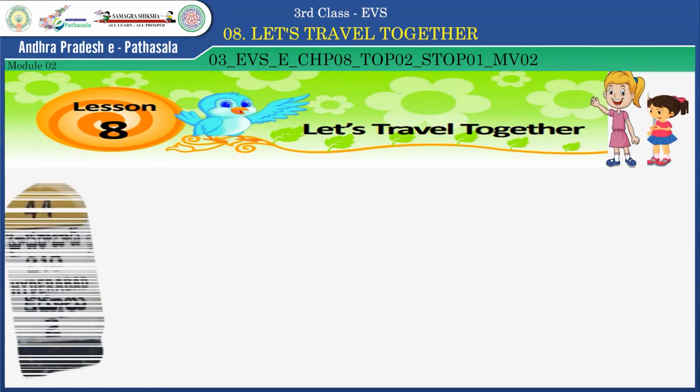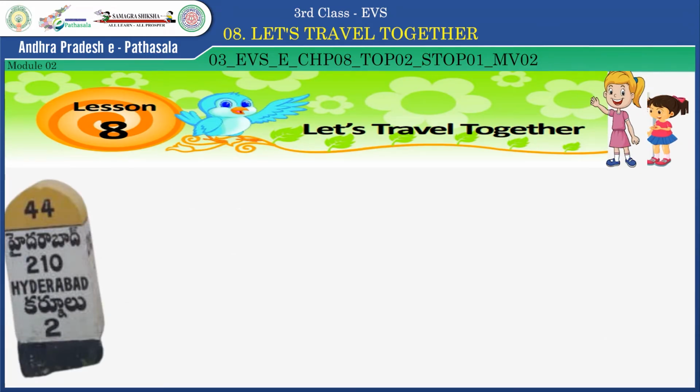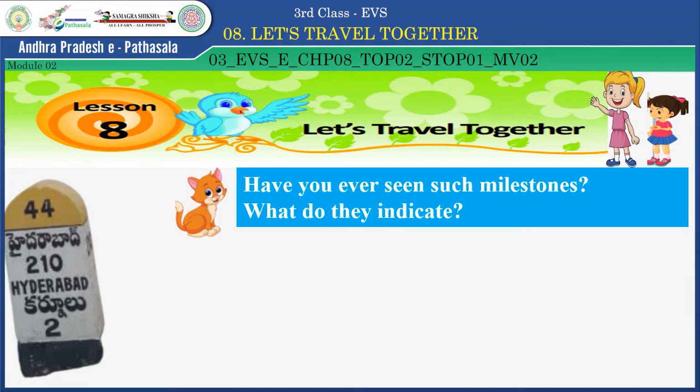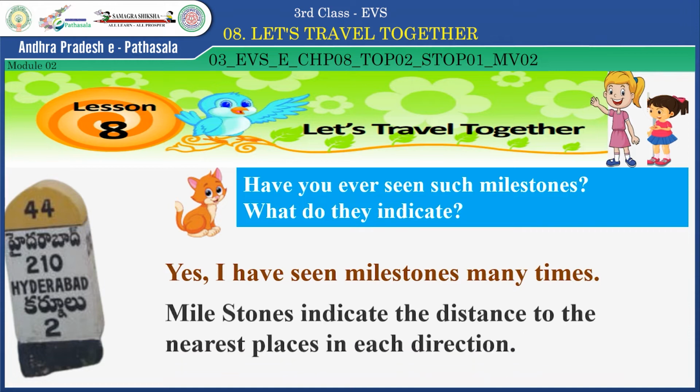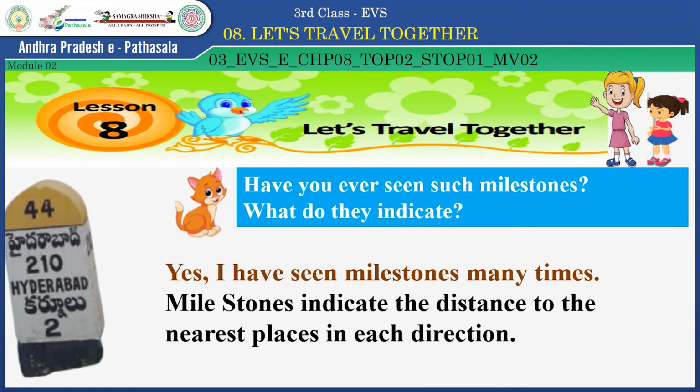Children, look at this picture. What do we call it? Yes, milestone. Have you ever seen such milestones? What do they indicate? Yes, I have seen milestones many times. Milestones indicate the distance to the nearest places in each direction.